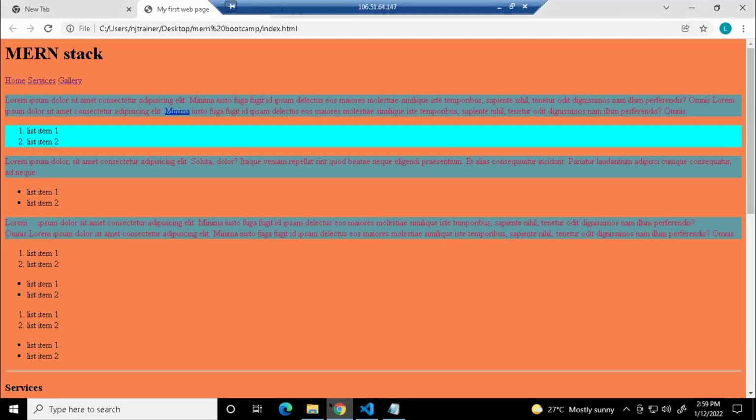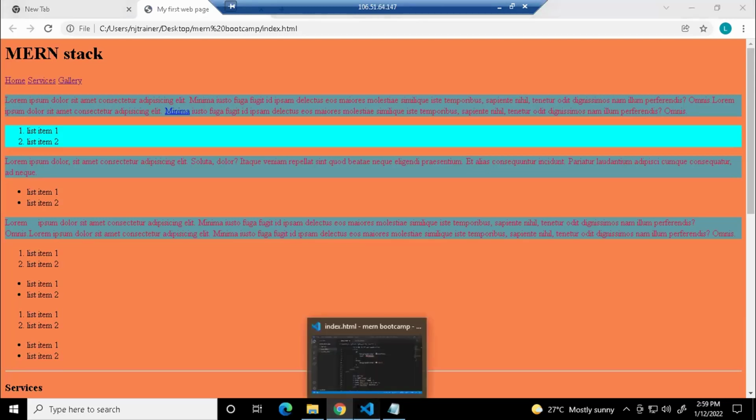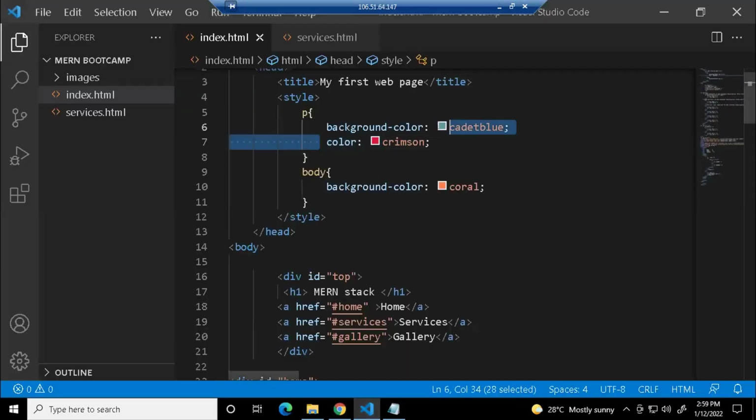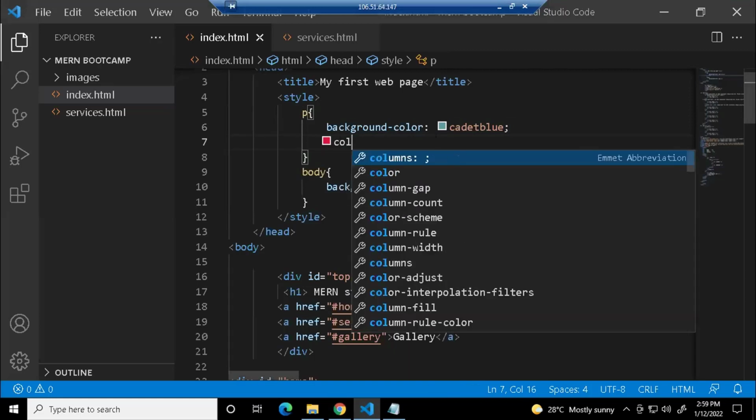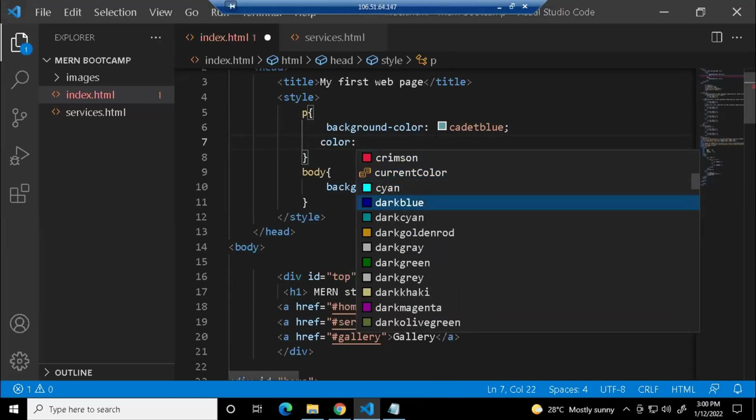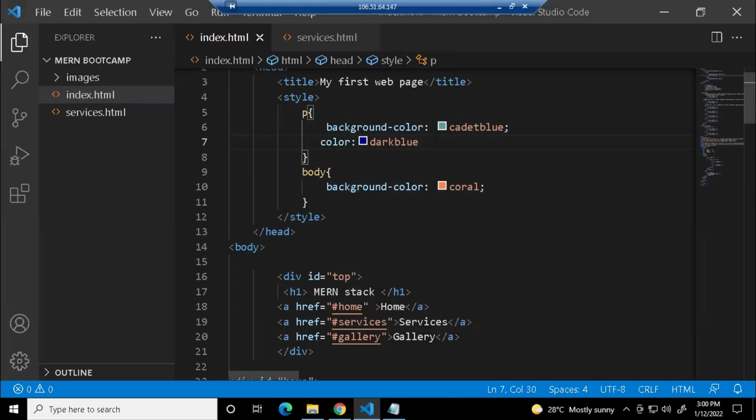I'll tell you about the properties, guys. I'll tell you a few basic properties which you'll be using the most. In this case, I have also used color. So you'll be using a lot of properties. It's not like only one. I'm going to give only one property, but you can give a lot of properties within this.